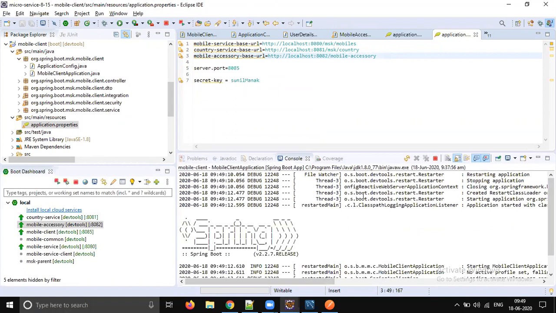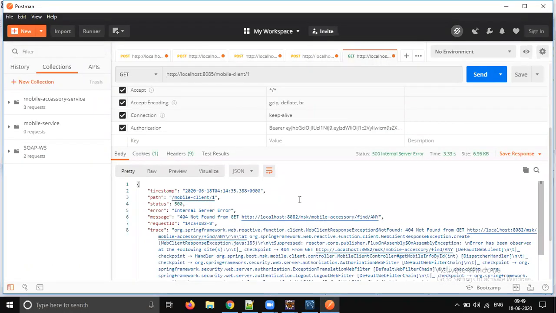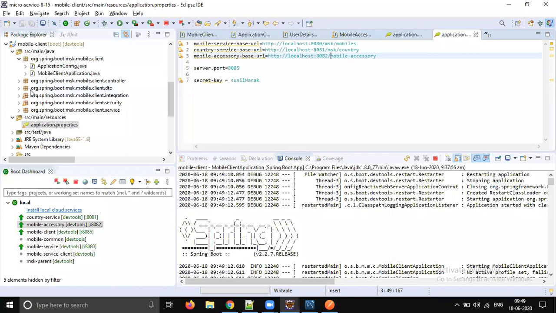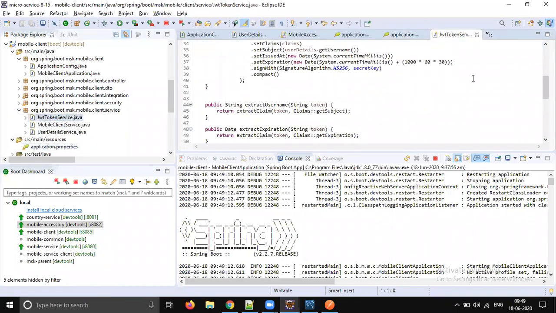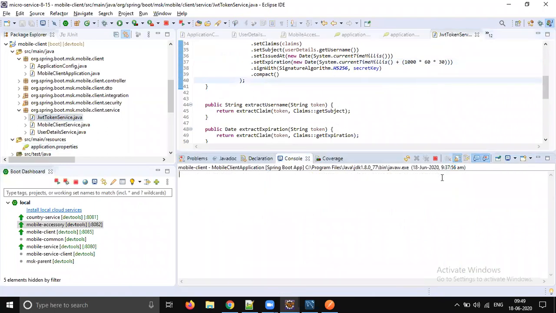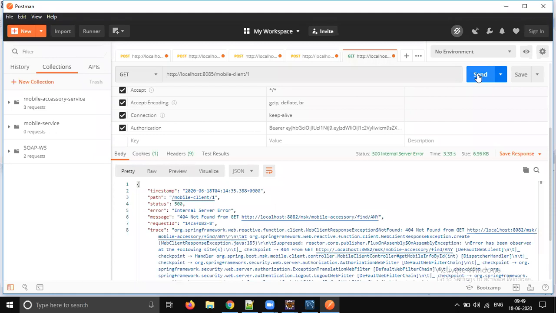Let's wait for a moment for the client to get restarted. Anyway, our token is available for the next 30 minutes, right? Go to the JWT token service. How much time do we give? 30 minutes, no problem, and we can happily use the same token. So it started, let's send the request.